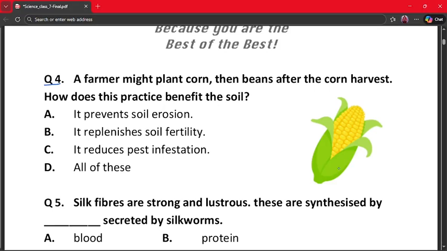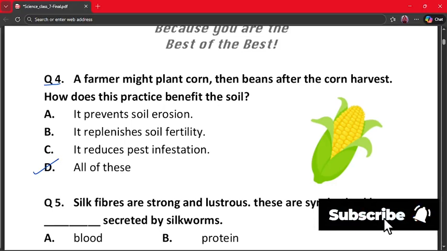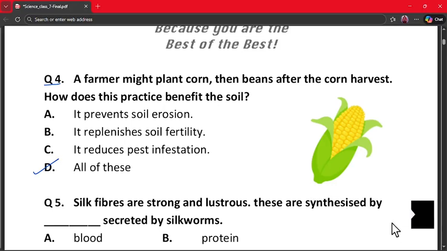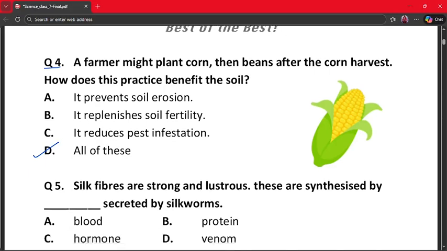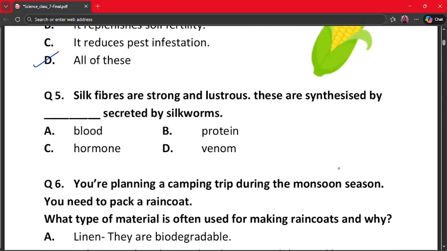The correct answer is option D. Now think about crop rotation. Planting beans after corn improves soil fertility because legumes fix nitrogen. It also reduces pests and prevents soil erosion. So all given benefits are correct. That's why option D is the right choice. Let's move on to the next question, that is question number 5.